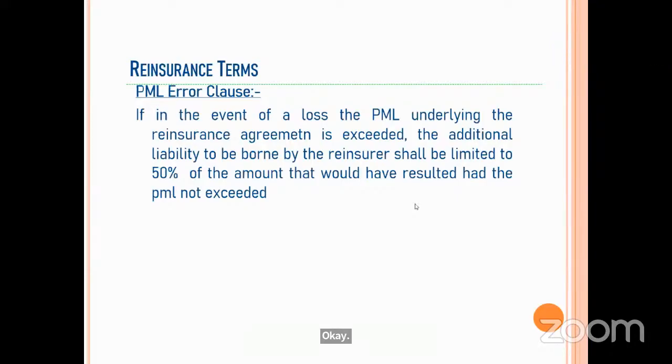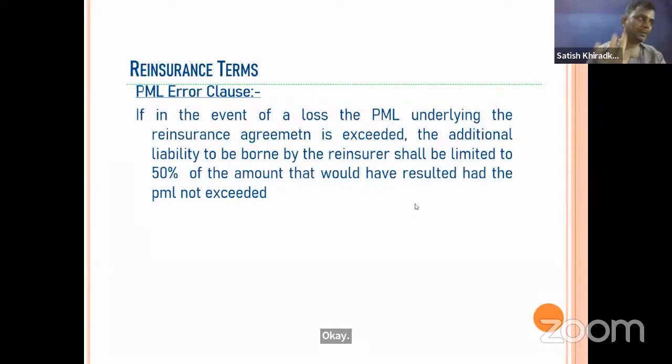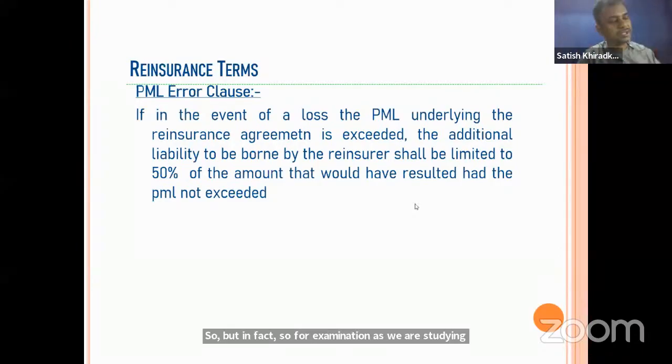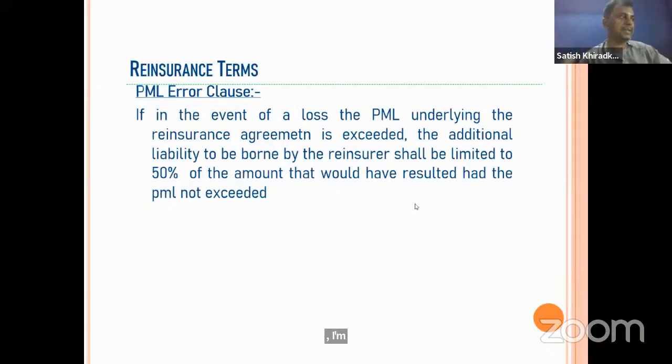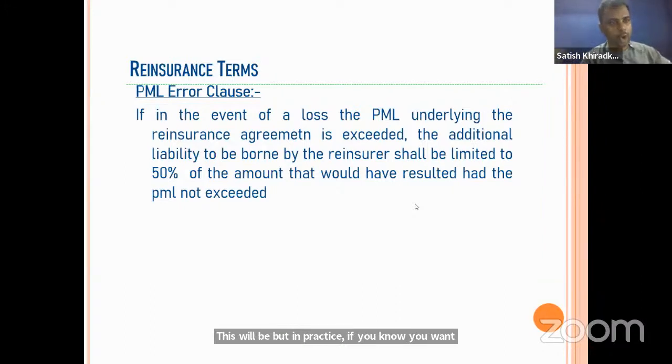Okay. So for the examination, as you are studying it for the examination, I'm telling you, for the examination this will be the answer. But in practice, there can be a different clause in the treaty, or sometimes there can be a negotiation like 60%, 70%, or maybe 100% extra than whatever it is, or maybe sometimes total.